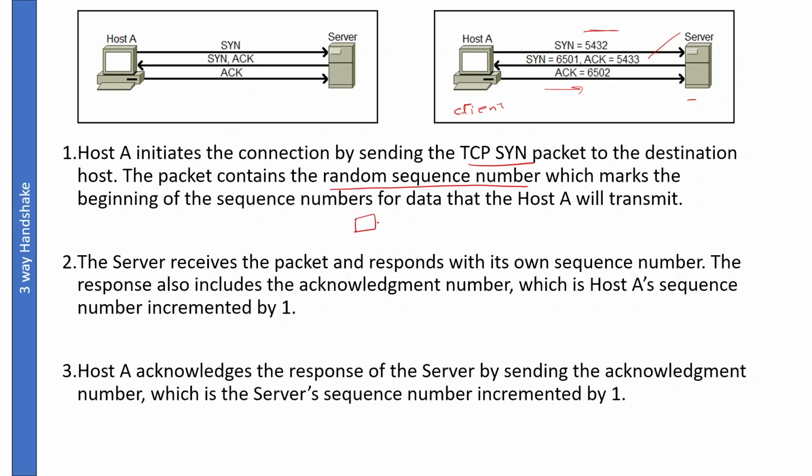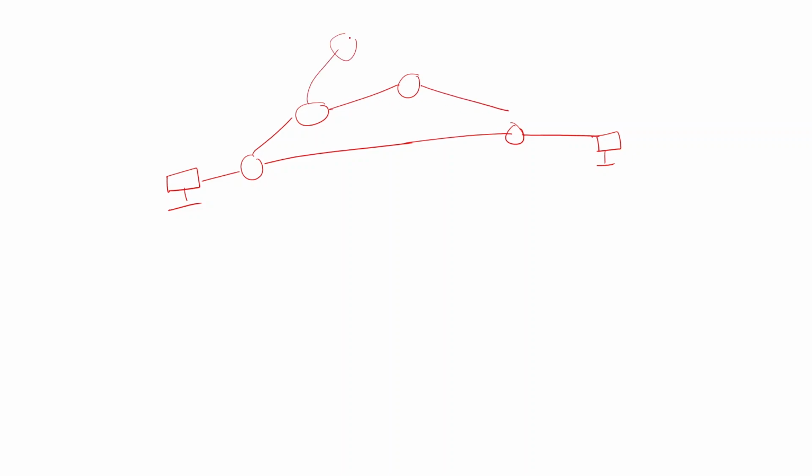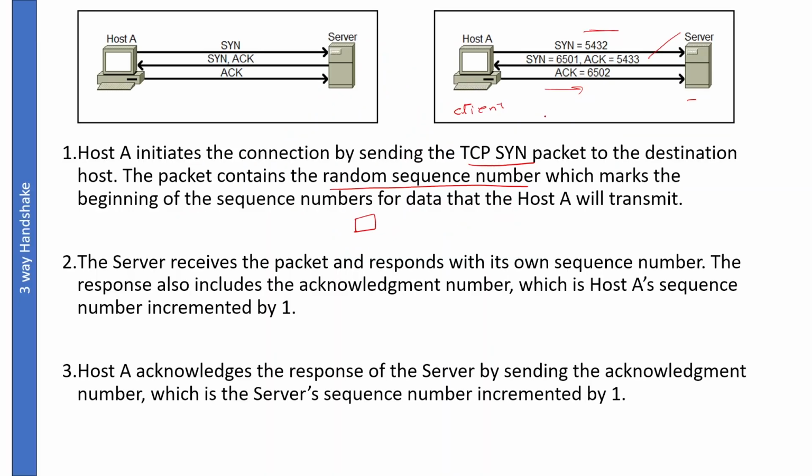So when you send your information from one device to another device, it's not a direct path, right? You have your router, then the receiver also has his router. It is not always a direct path. There could be more routes like this, right? It could go like this, or else it could go there. There will be a lot of paths, right? So finally it will reach the destination. So to identify these separate packets, we are using this identification number.